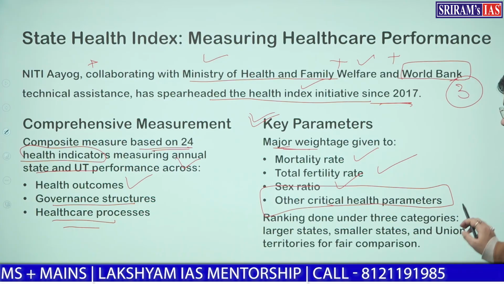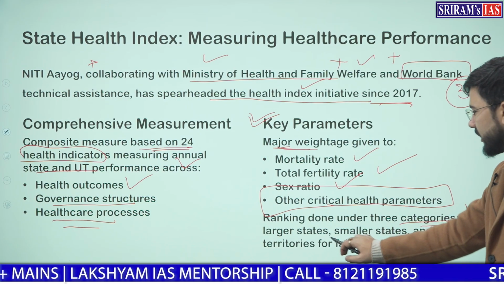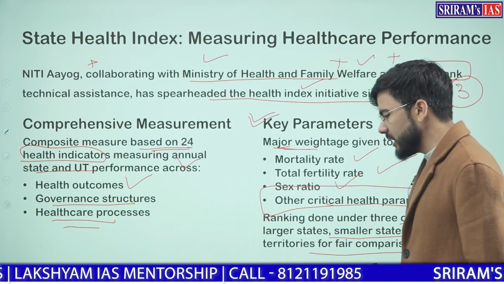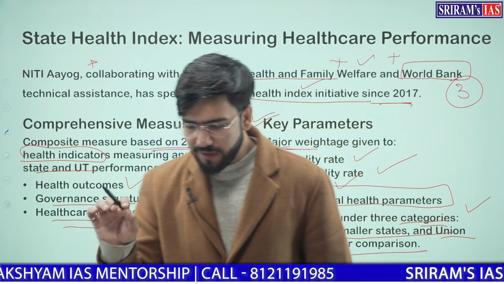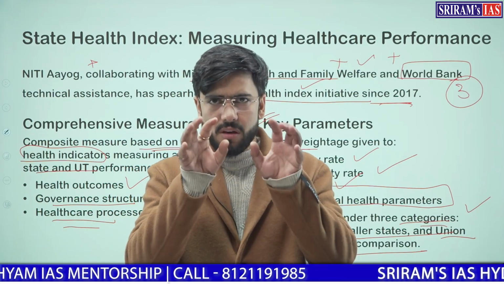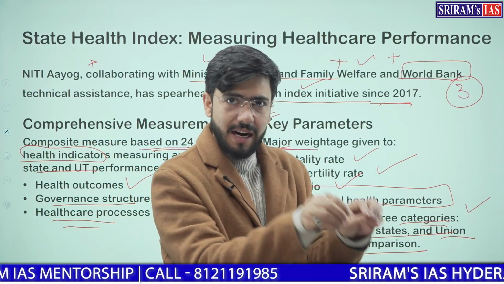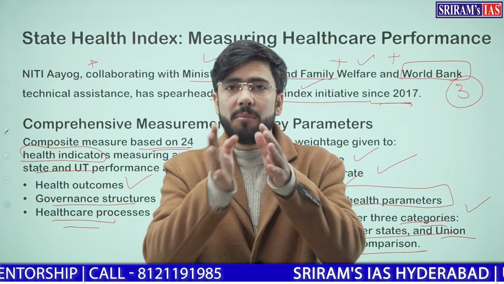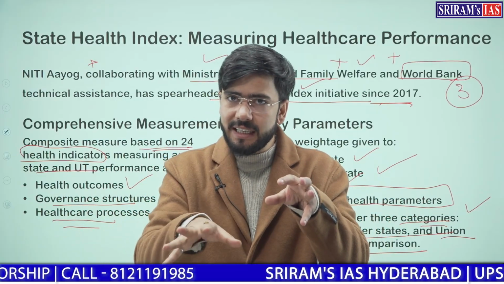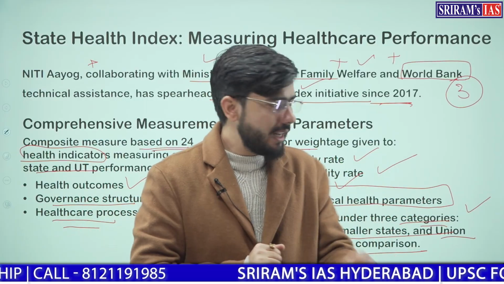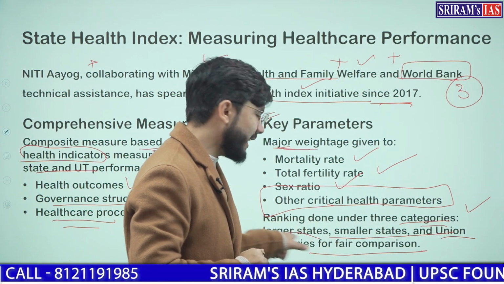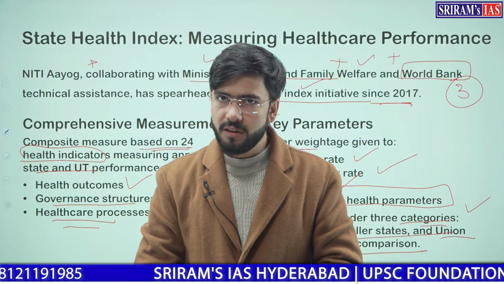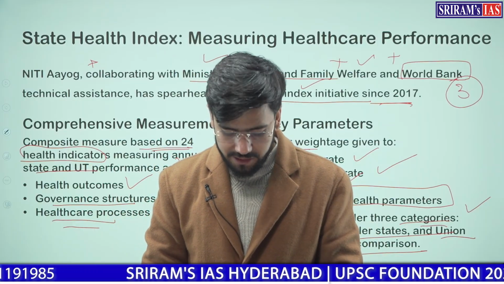Understood? So thereby the ranking under the 3 categories, larger states, smaller states and the union territories is done in order to install fair comparison. Now remember that in order to install competition and do comparative analysis of achievements in terms of health between the states, these states are categorized into 3 different categories. One is the larger states, another is the smaller states, and the third category is of union territories. Clear with this? Now, that is the health index.